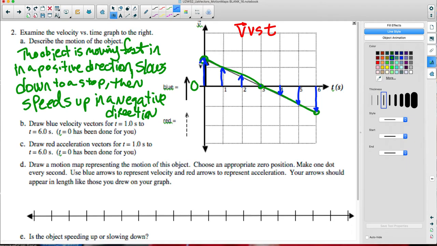Next up, we have to add the red acceleration vectors. Remember, acceleration is describing the way velocity changes. So, from 0 to 1 second, is it having a positive or negative change in velocity? Negative. Negative change in velocity. So it says, draw red acceleration vectors. Number 1 has been done for us. And I think the red acceleration vector was here, and that puts us at the corresponding velocity.